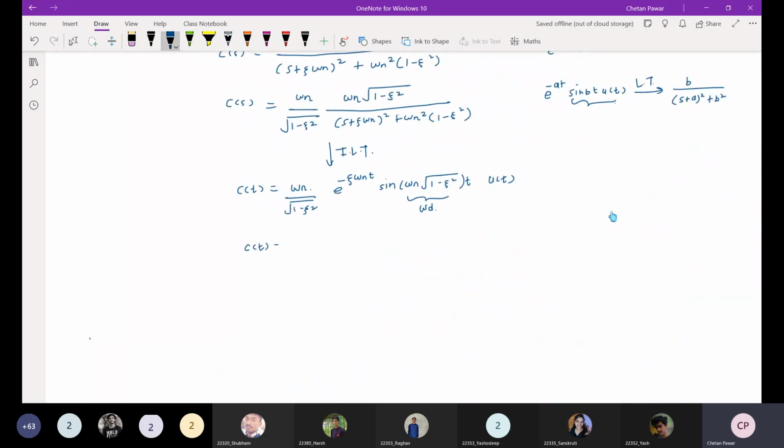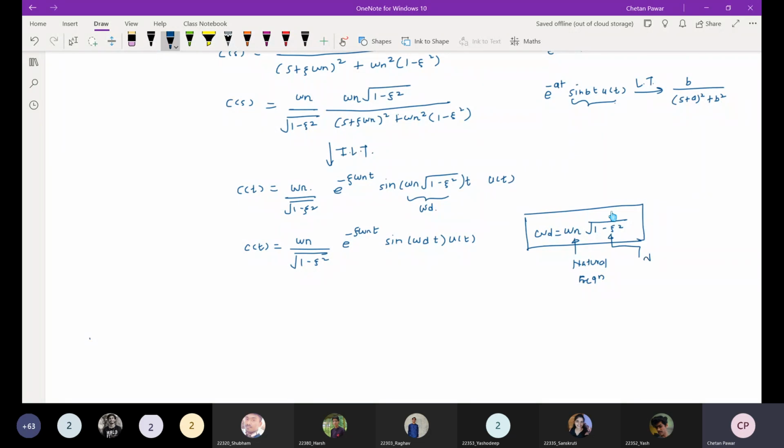So C of t will be as follows, where omega n is the natural frequency, zeta is the damping ratio, and omega d is the damped oscillation frequency.